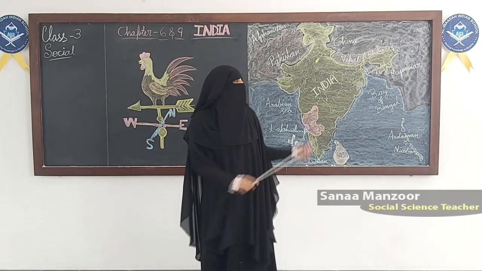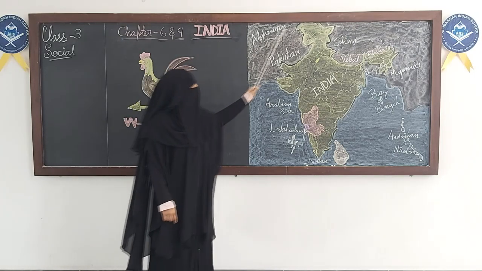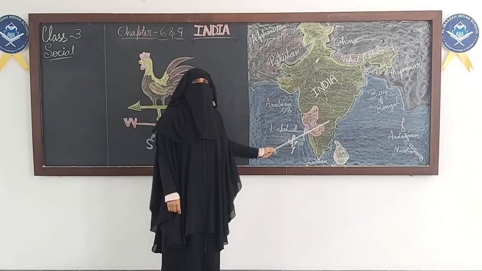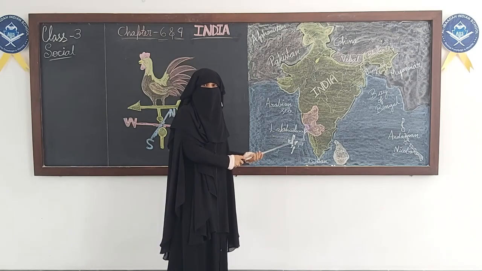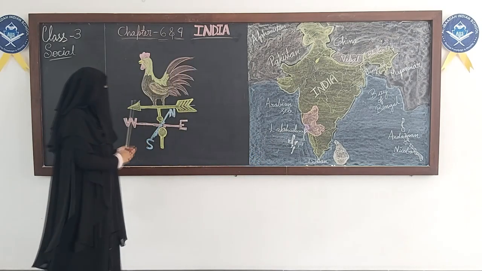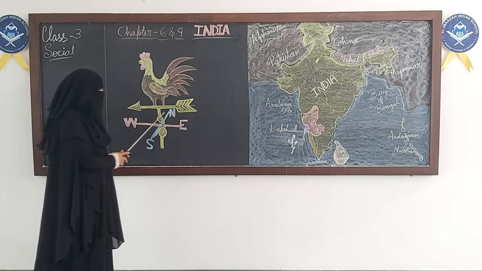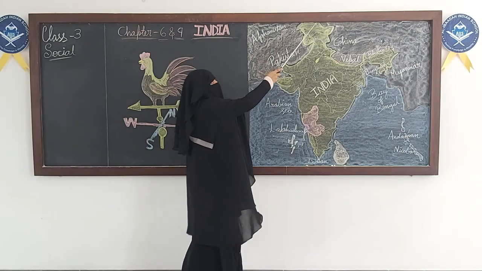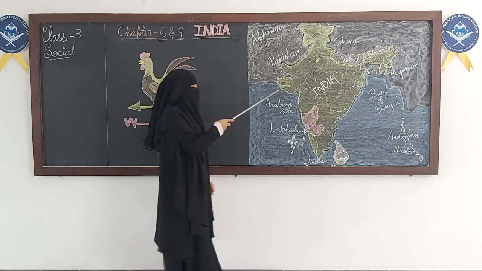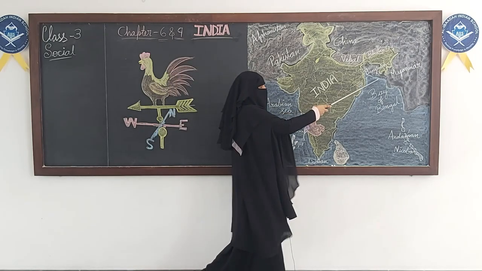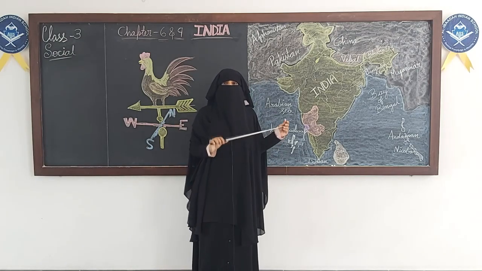Now today we have chapter 6 and 9 combined. It's about India. Now what is this? This is a map of India. Okay. Now this is how India looks in a world map. Now here, what is this? This is a compass showing directions. Now here up, this is north, this is south, this is west and this is east. Okay, now we need to remember these directions to mark anything on a map.